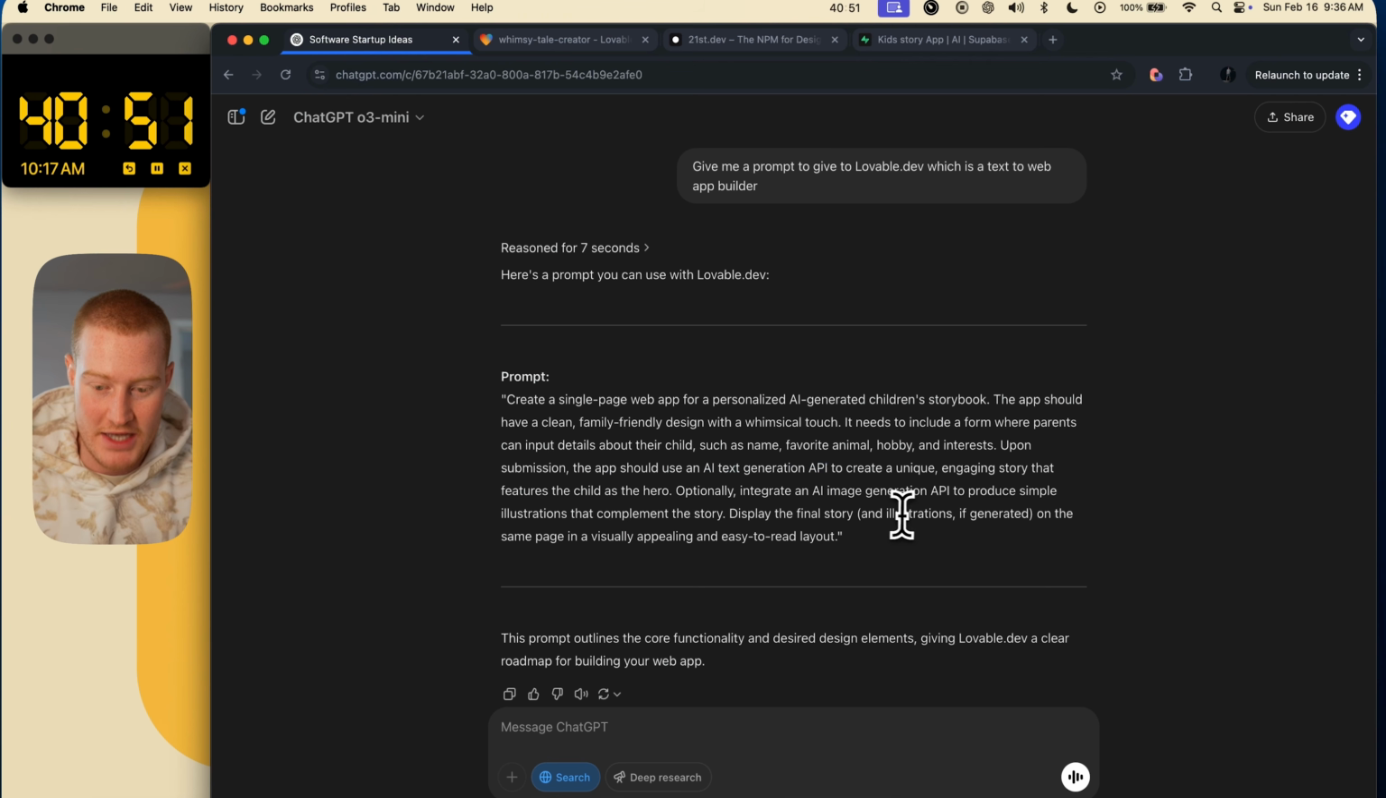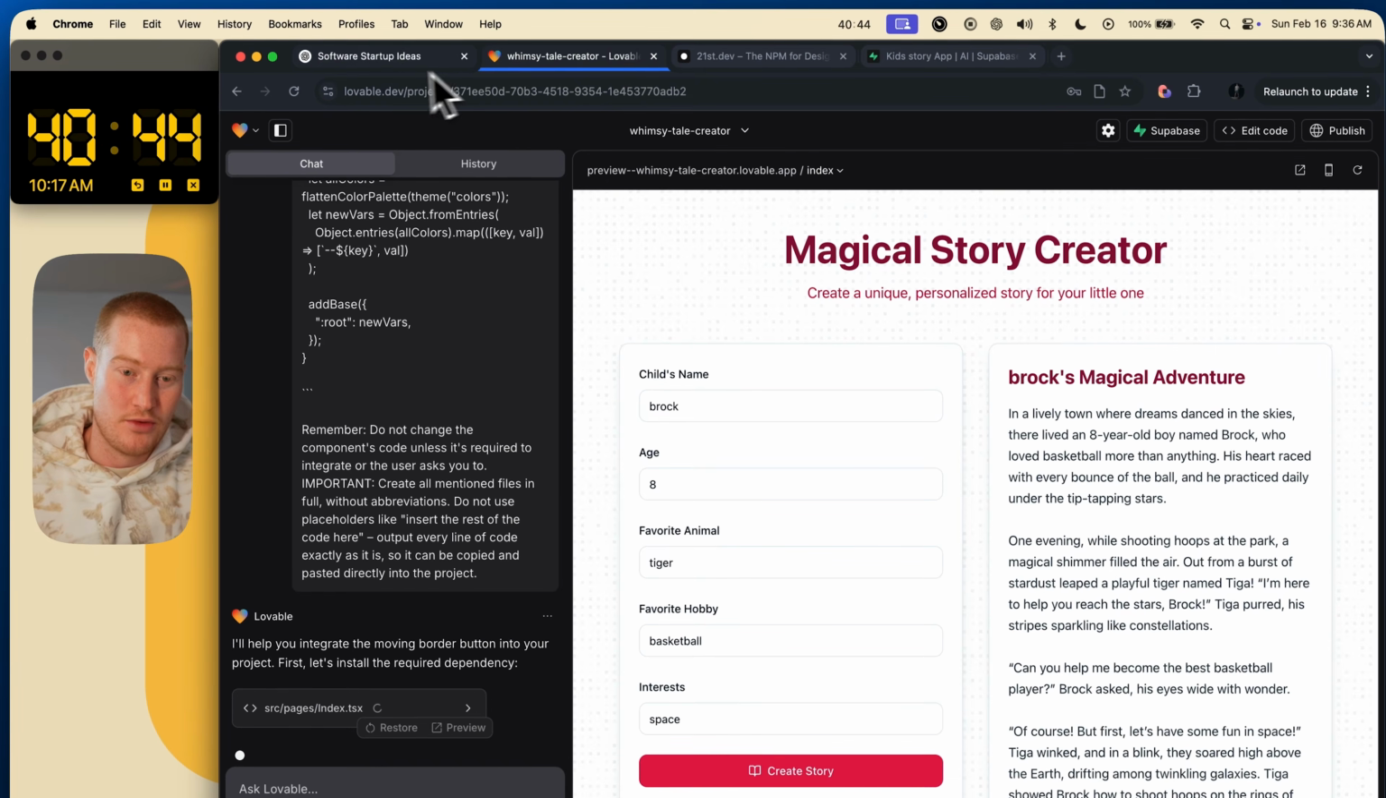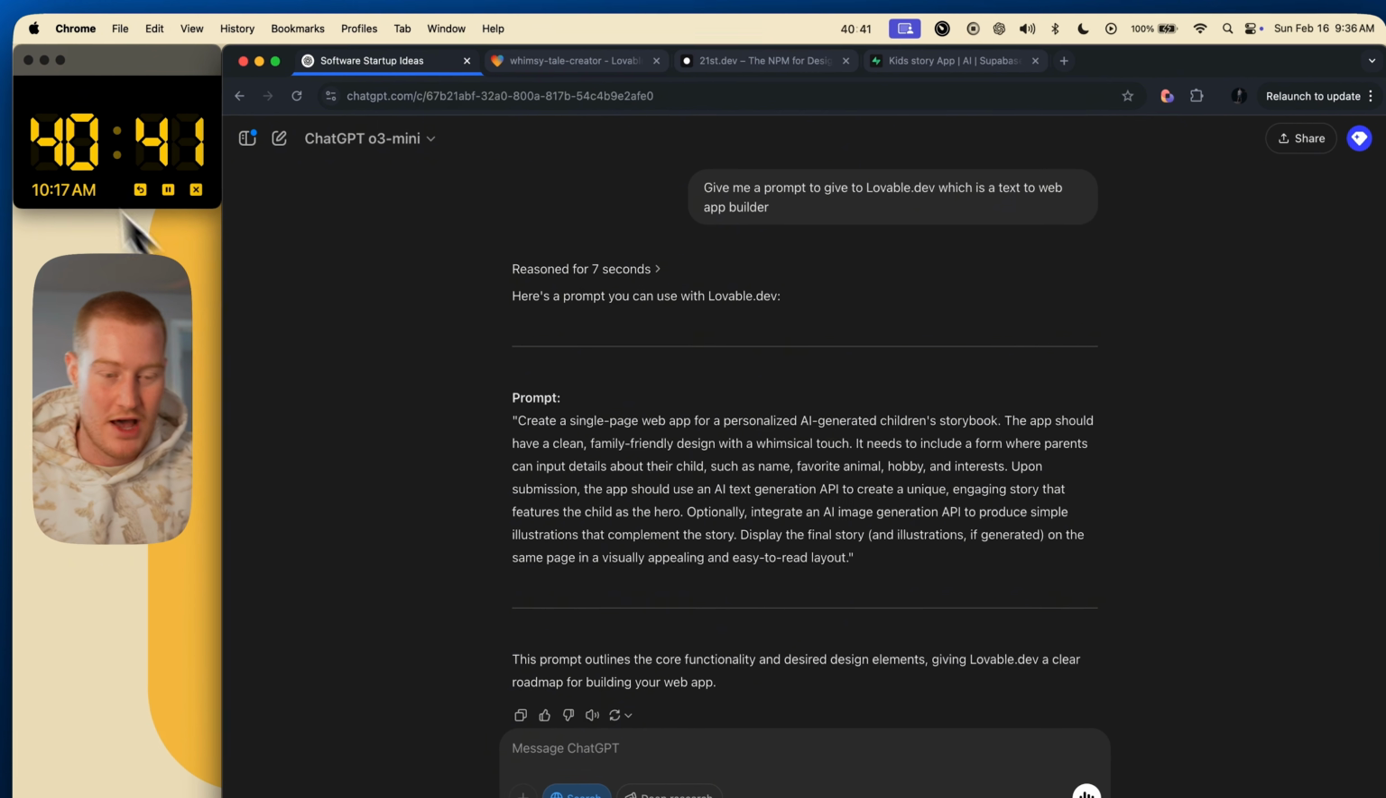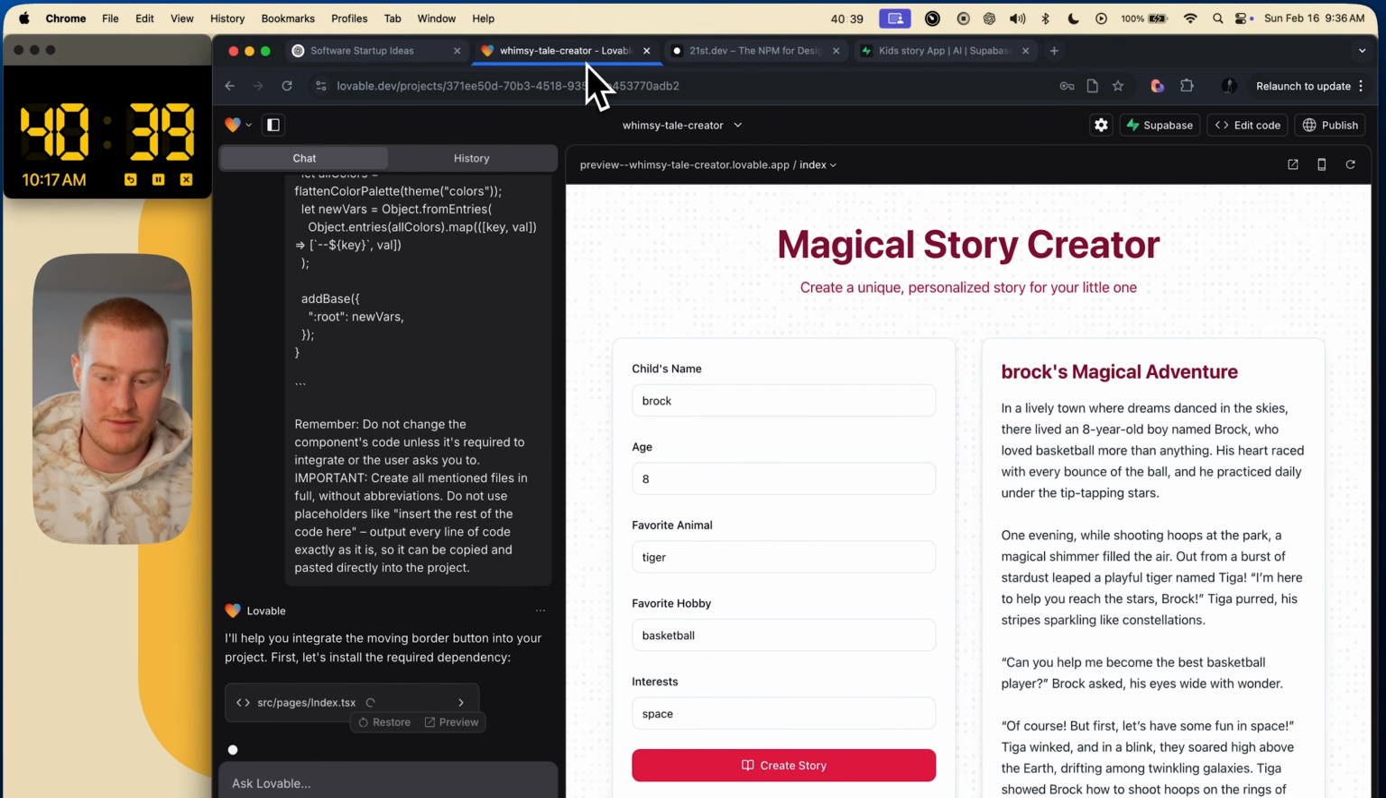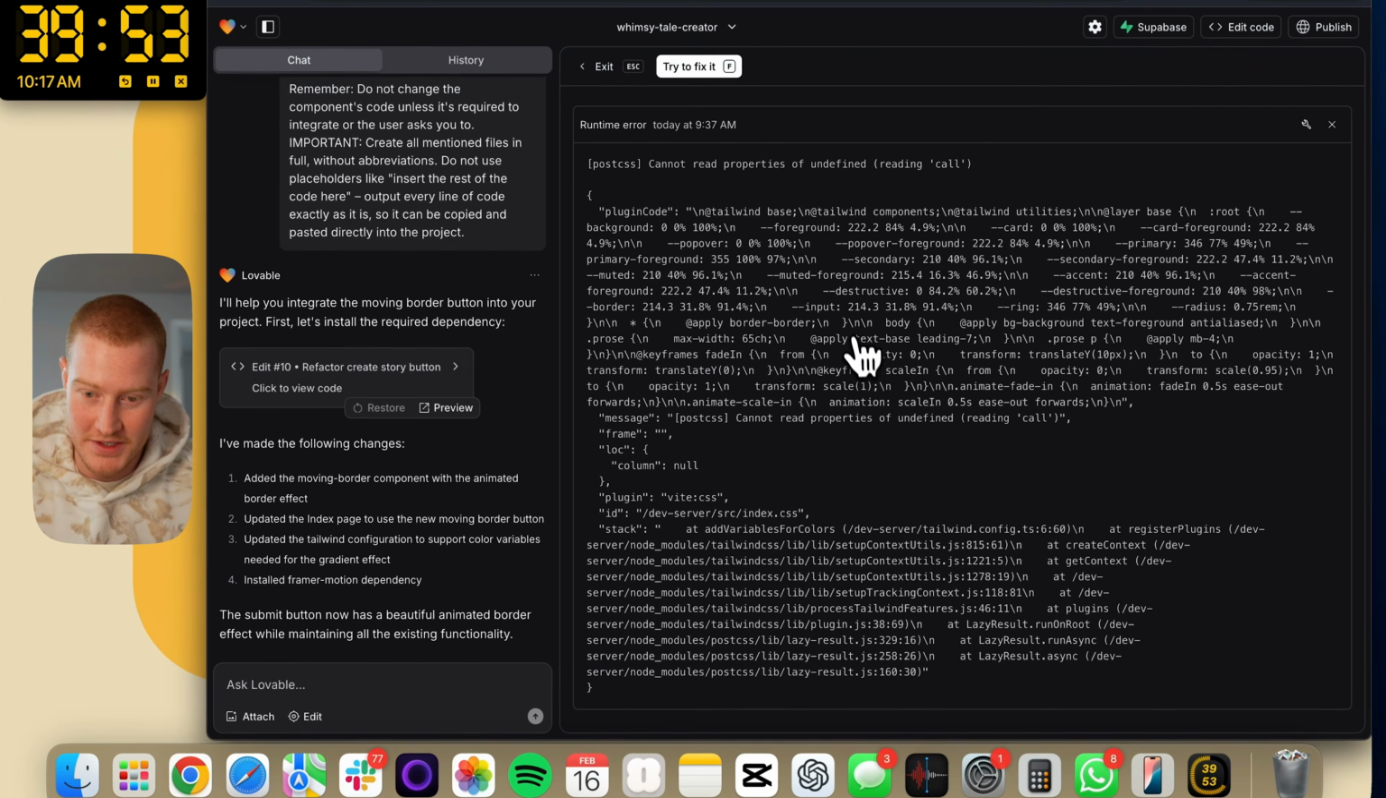Also, I forgot that this actually mentioned that we could use AI image generation via an API to produce simple illustrations that complement the story. So maybe that will be our next thing we'll tackle, because we do have some time here. So let's add that, because I think that'd be pretty cool. Okay, so I'm getting some error. Let's see. Try to fix it.